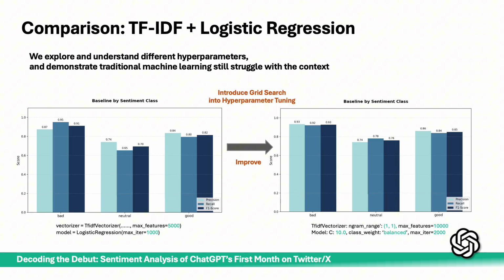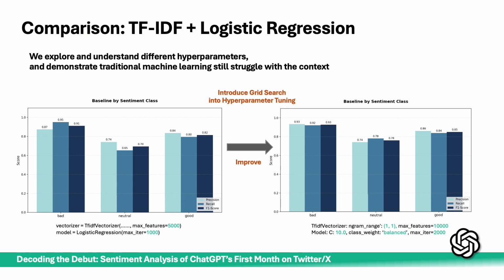Now let's look at training details, starting with our baseline, logistic regression. We used TF-IDF for pre-processing. While fast and interpretable, it relied on the keyword frequency and ignored the word order. In our first iteration, we used the default parameters.